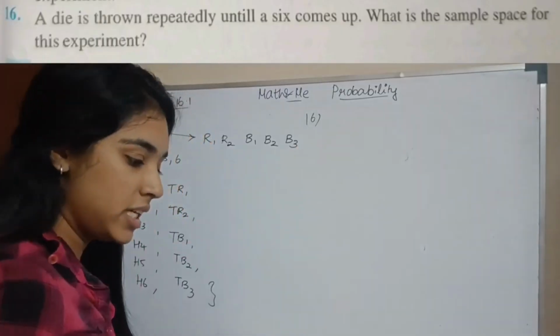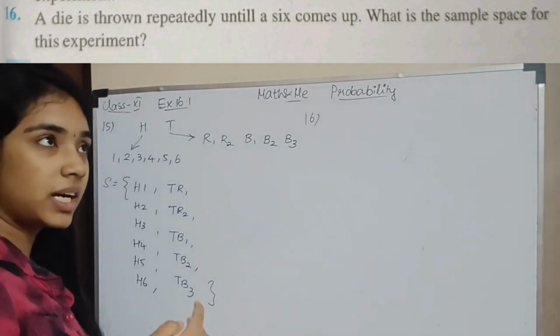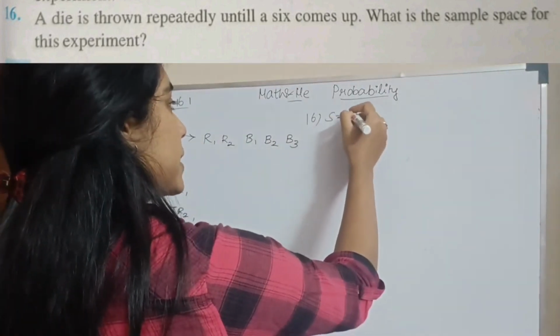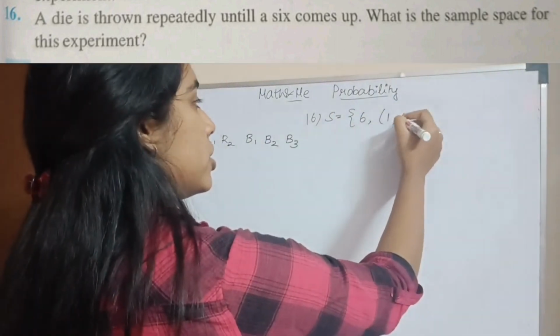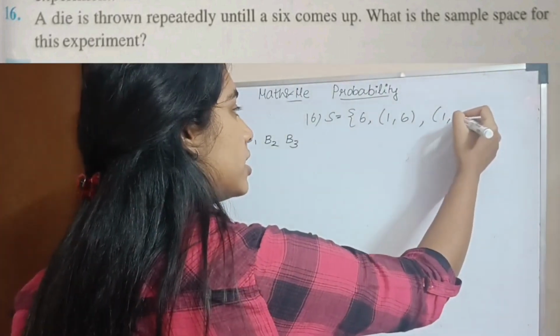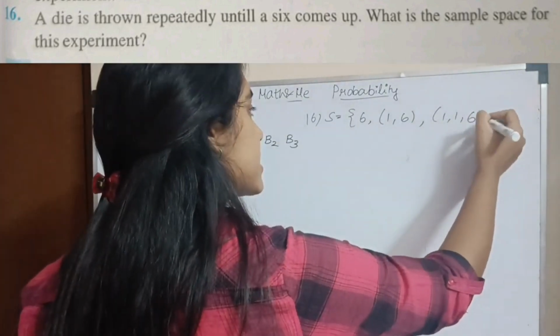Question number 16. A die is thrown repeatedly until 6 comes up. This is like our example of tossing until head comes up. Until 6 comes up, what is your sample space? You can get a 6 in your first try, or in your second try, or in your third try. So 6 alone, then 1, 6 again. And so on.